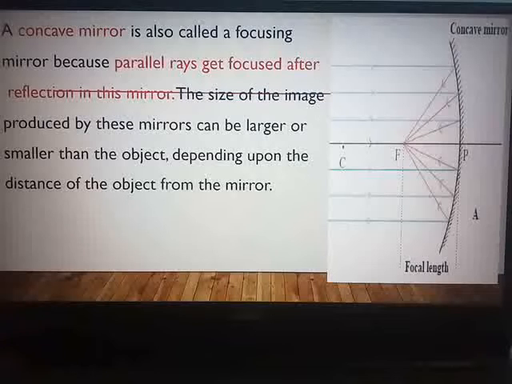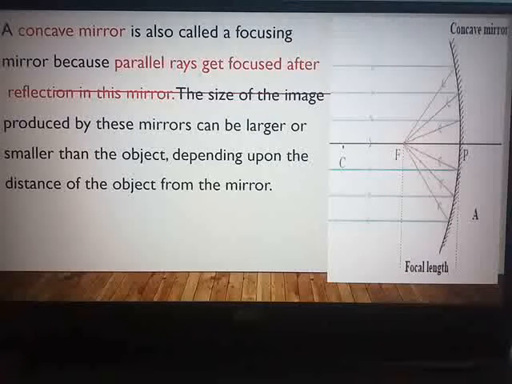The size of the image produced by these mirrors can be larger or smaller than the object, depending upon the distance of the object from the mirror.